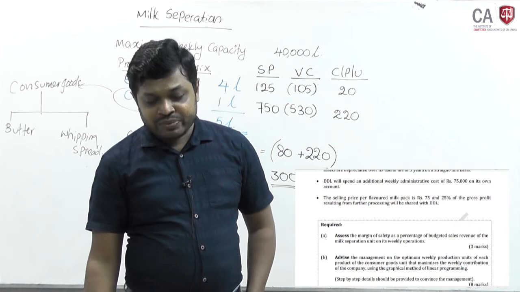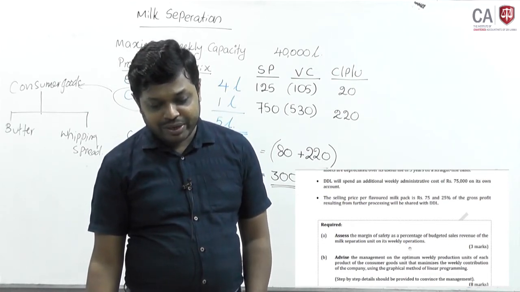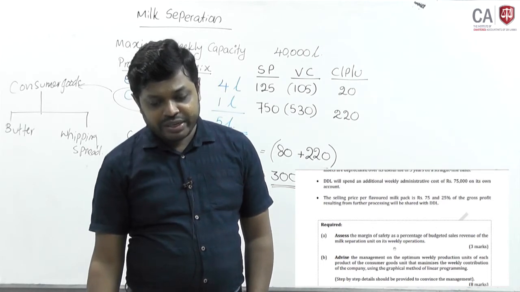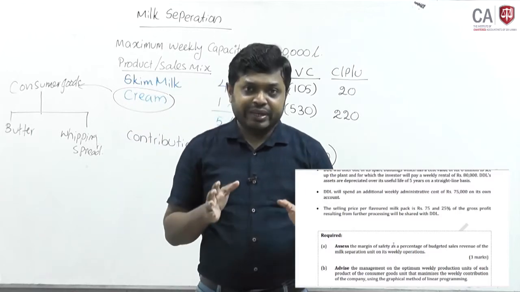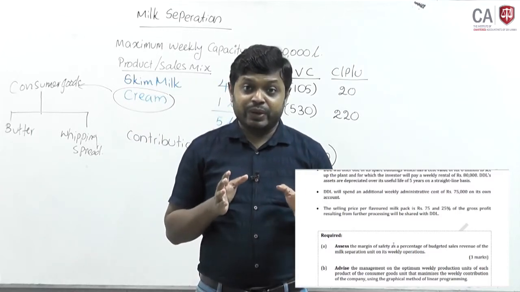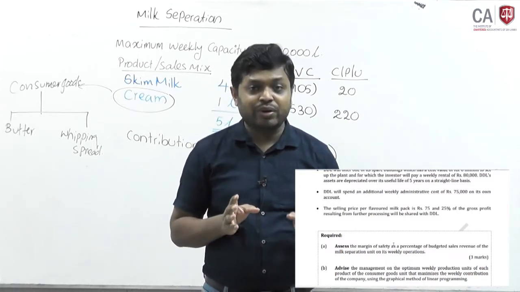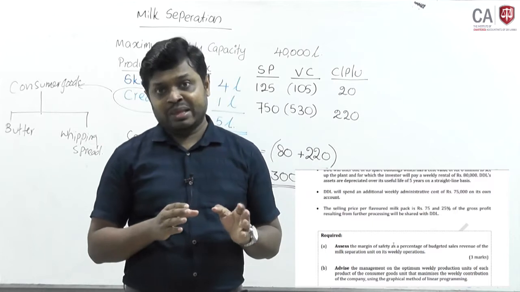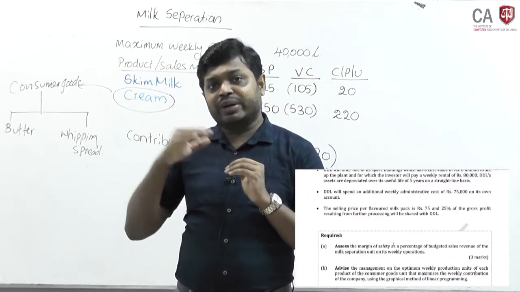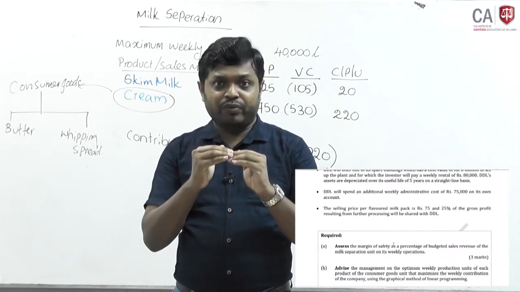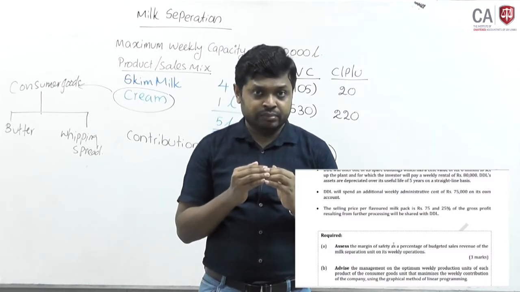Assess the margin of safety as a percentage of budgeted sales revenue of the milk separation unit on its weekly operation. Margin of safety can be calculated in units, in value, or shown as a percentage of budgeted sales. Margin of safety means excess output over the break-even point. At the break-even point, neither profit nor loss will be there.